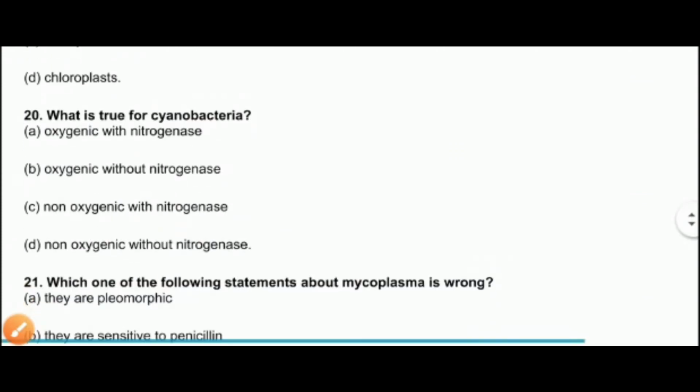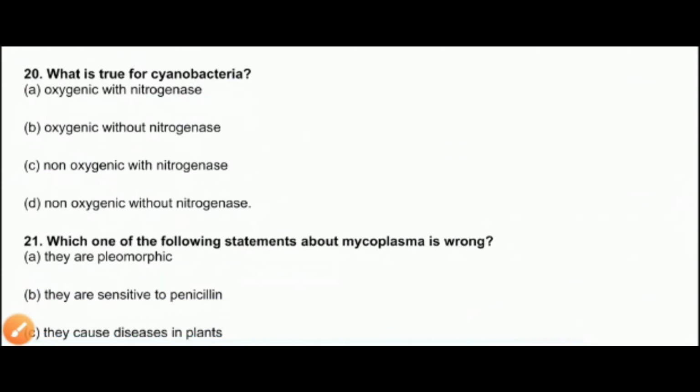The next question is, what is true for cyanobacteria? Oxygenic with nitrogenase, oxygenic without nitrogenase. First you have to see whether it is oxygenic, and whether it bears nitrogenase or not. As I have told you earlier, it is the only bacteria which is oxygenic in nature.